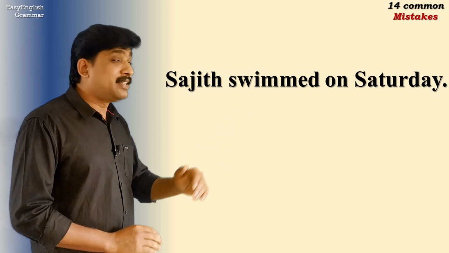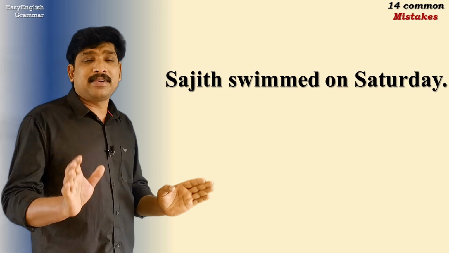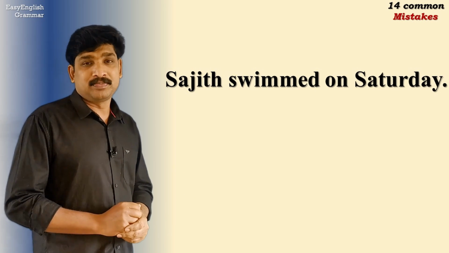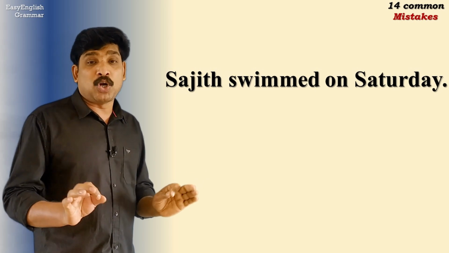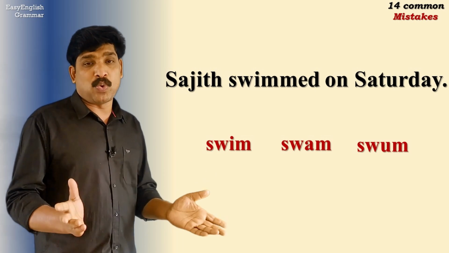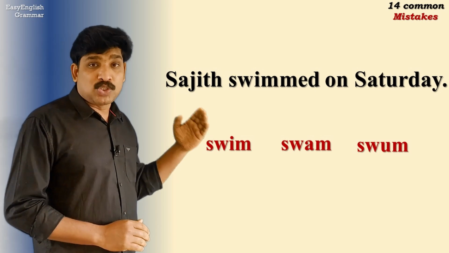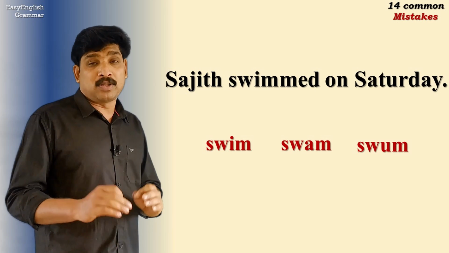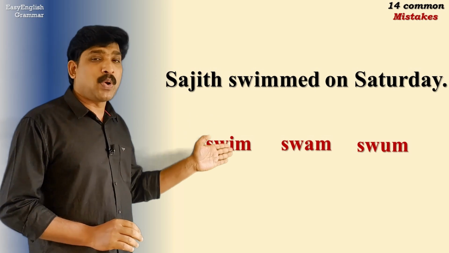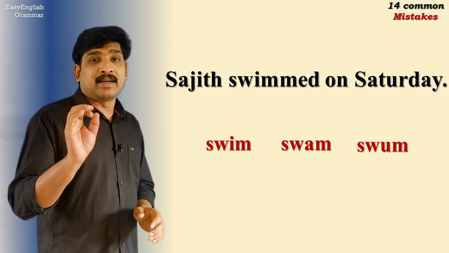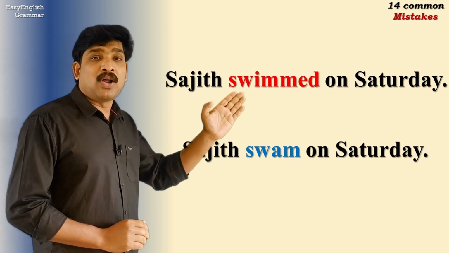"Sajid swam on Saturday." This mistake has got to do with the correct use of the verb form. Swim is an irregular verb. Its past form is not swimmed, it is swam. The present form is swim, the past form is swam, and the third form or the past participle form is swum. Swim, swam, swum. And the correct usage here is, "Sajid swam on Saturday."